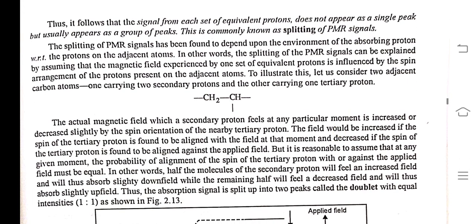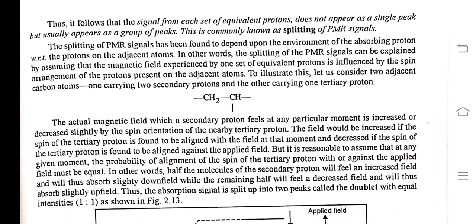Splitting of a PMR signal has been found to depend upon the environment of an absorbing proton with respect to the protons on the adjacent atom. In other words, the splitting of a PMR signal can be explained by assuming that the magnetic field experienced by one set of equivalent protons is influenced by the spin arrangement of the protons present on the adjacent atom.